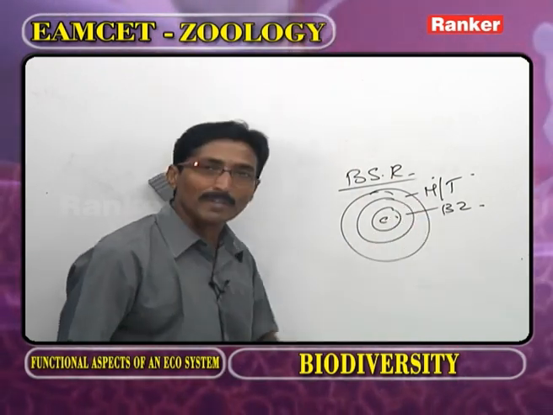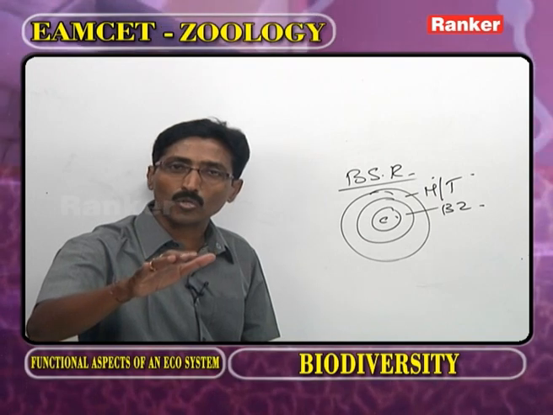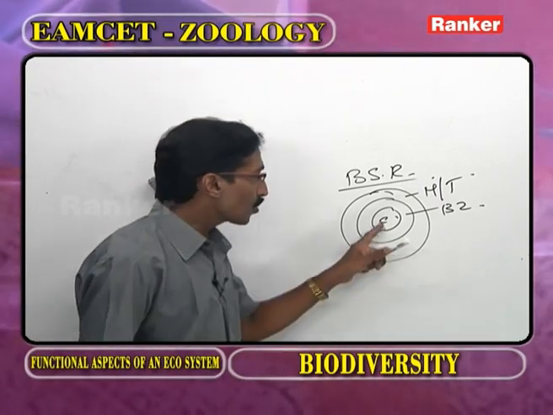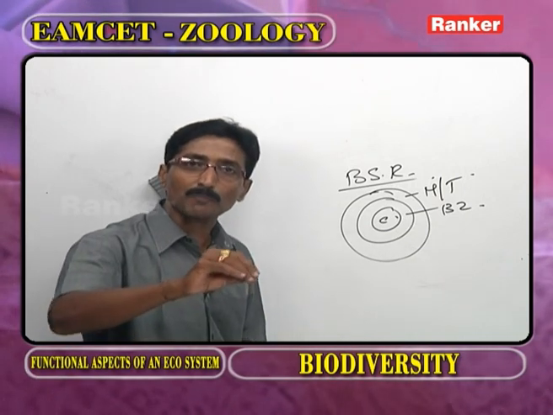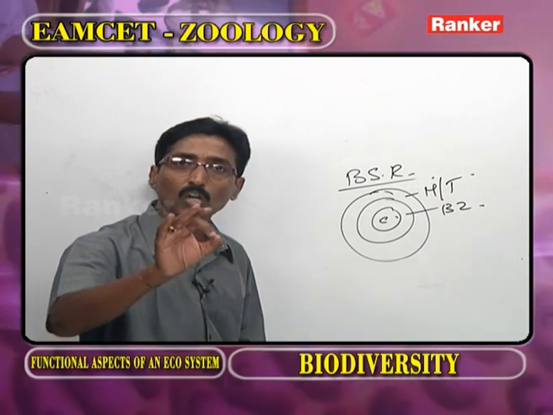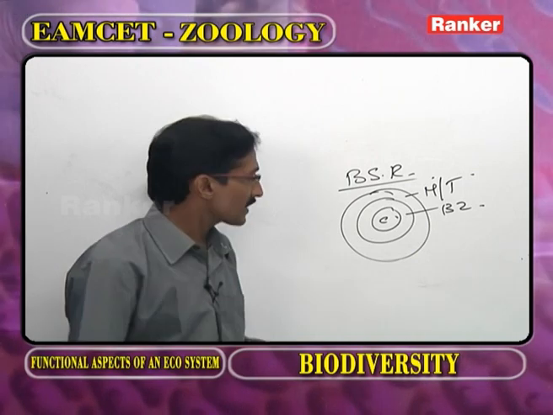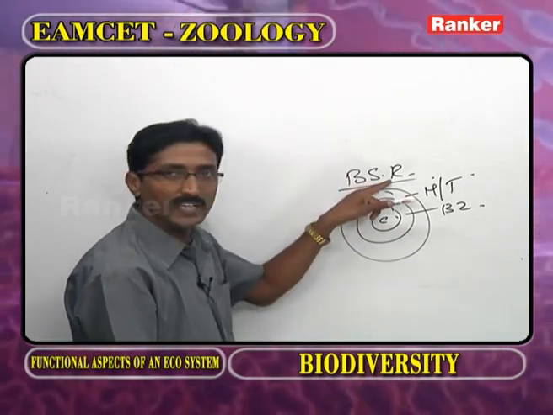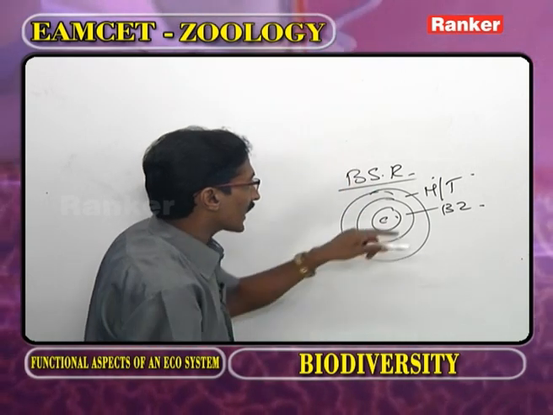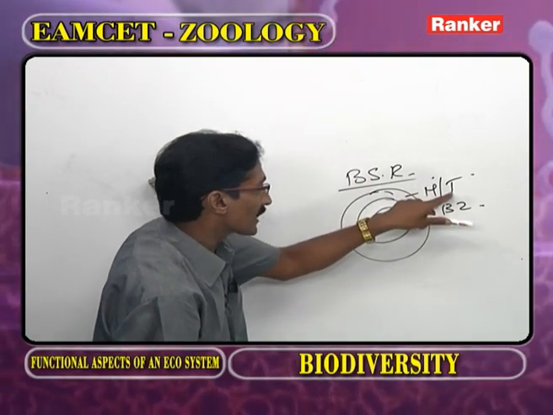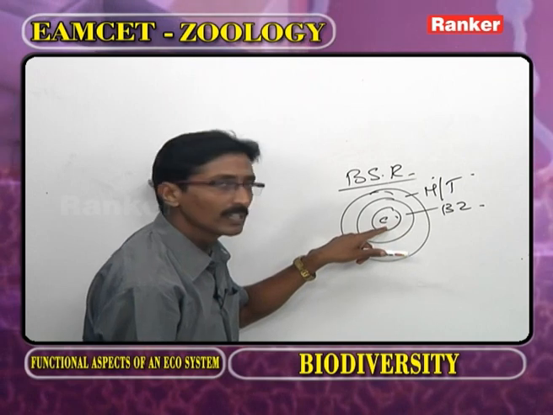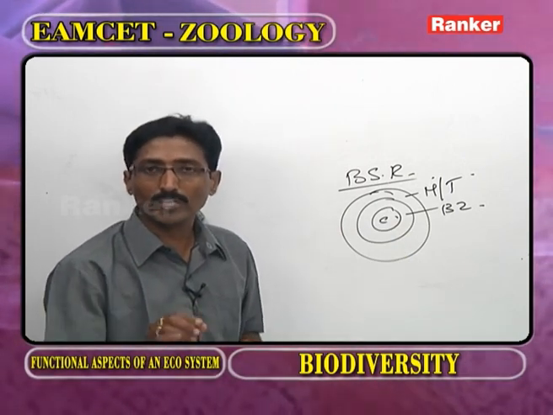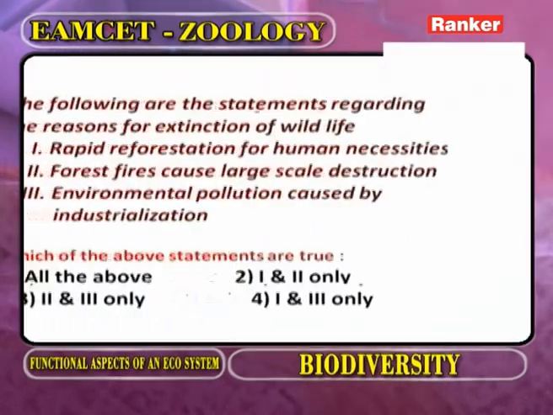That is followed by the buffer zone. In the buffer zone, only research work is allowed with permission. The core zone is completely allotted for the wild animals. So what is the arrangement of regions of biosphere reserve from outer to inner? Manipulation or transitional, followed by buffer, followed by core. Now the answer is third. Now we go for the next question.